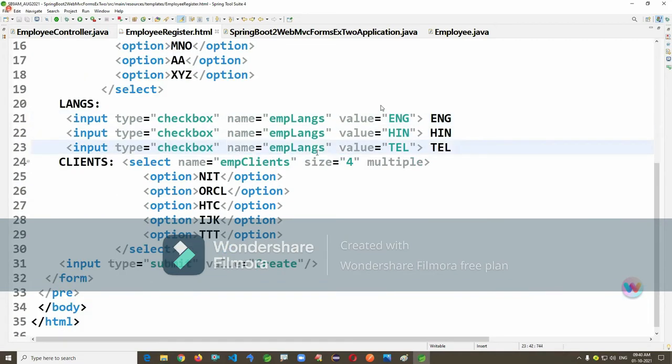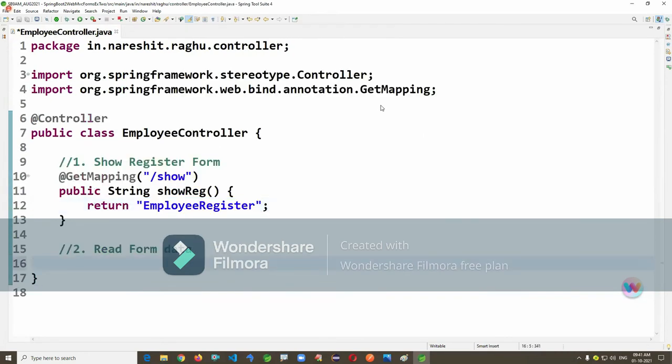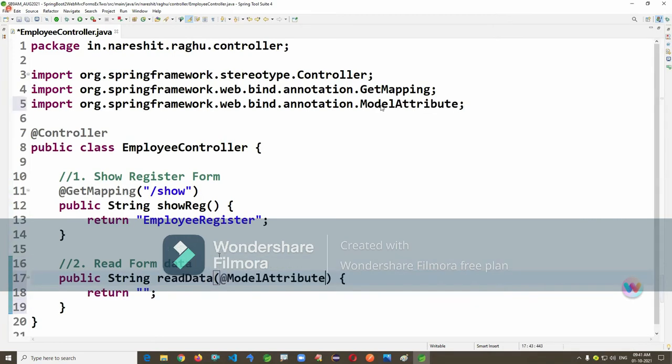Okay, next I want to read this form data here, how is it possible? In the controller, I am writing a second method: public String readData. Same annotation we are going to use, @ModelAttribute. Class name Employee, object name employee.